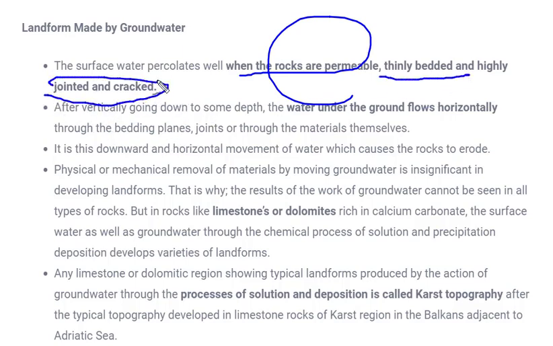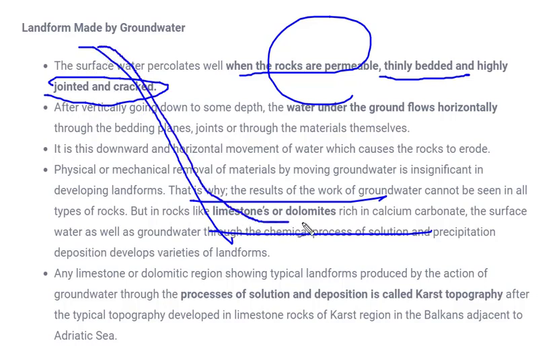In this case, what happened? Water will percolate through the ground and start flowing underground. So if water is coming, let's take an example. See, this is a mountain. From here water is coming and it is flowing, and wherever it is found this kind of structure, wherever rocks are permeable, that means rocks are porous, thin bedded, beds are very thin.